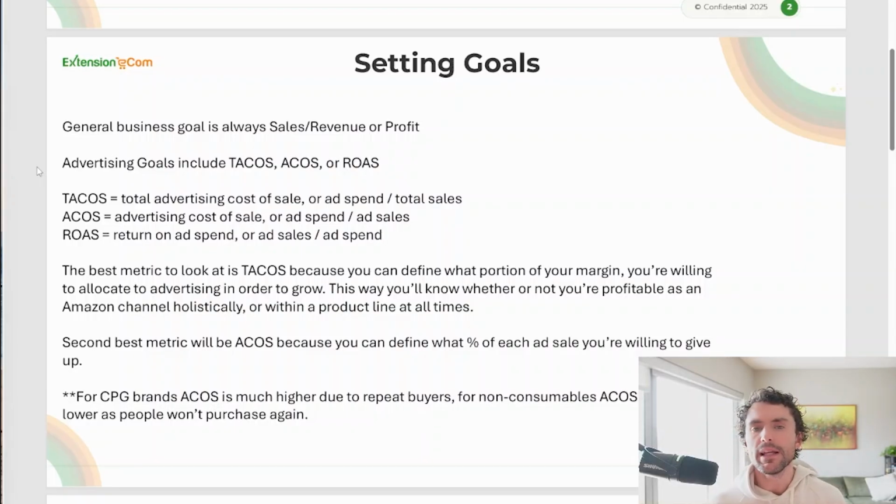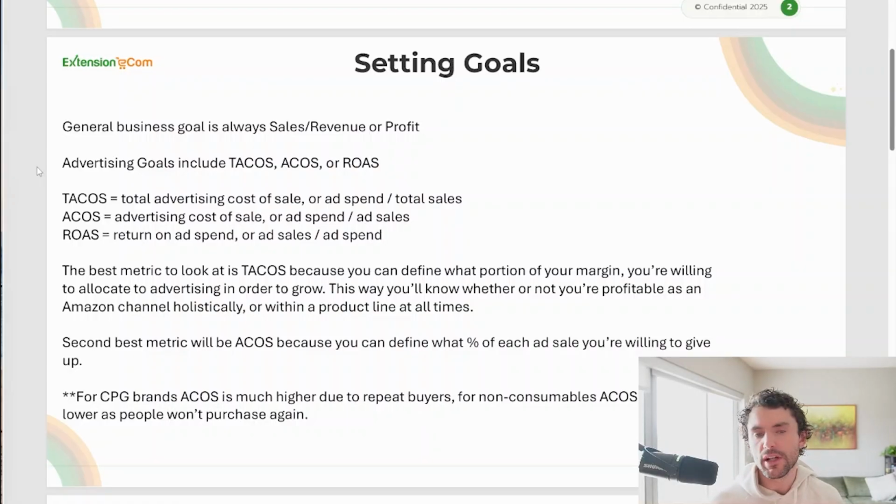Now, if you're wondering what any of these acronyms mean, TACoS is your total advertising cost of sale. So this is going to be calculated by your ad spend divided by your total sales. And this is a great metric to analyze and understand holistic profitability of your account and your individual ASINs. You'll also have ACoS and ROAS, which are the inverse of each other. ACoS is advertising cost of sale, while ROAS is return on ad spend. And ACoS is just ad spend divided by ad sales, while ROAS is ad sales divided by ad spend. These two are really interchangeable.